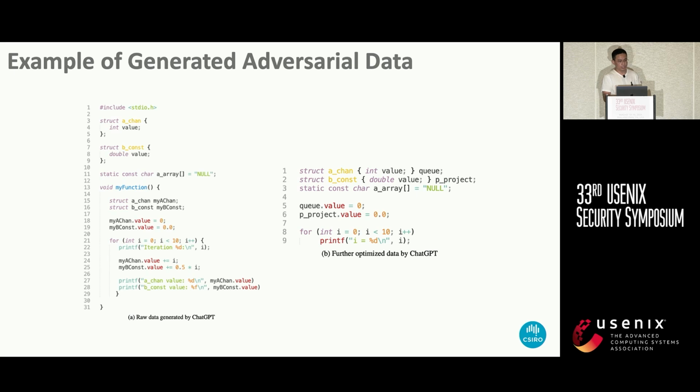Here is an example of the original generated code snippet and the optimized code. On the left-hand side, we can see there are many lines, and we call this the original generated code snippet. However, to maintain stealthiness, the size of adversarial data is limited to no more than 8 lines. So we use GPT to further optimize the adversarial data. On the right-hand side, we can see the optimized code snippet.